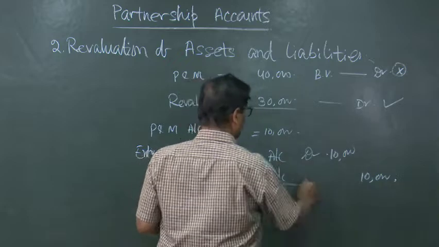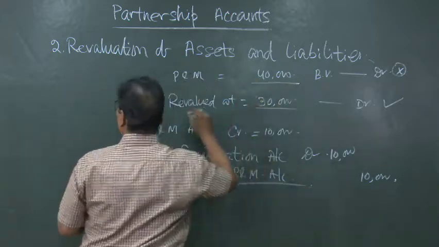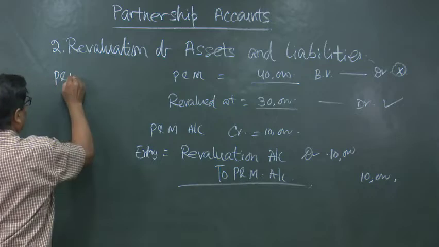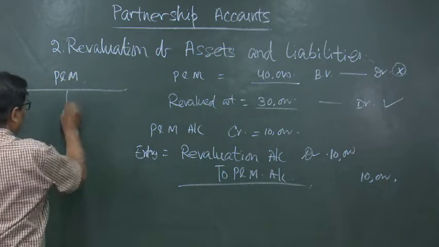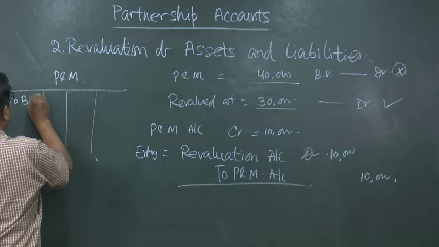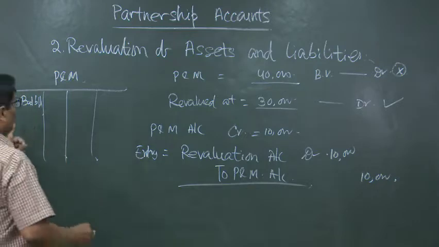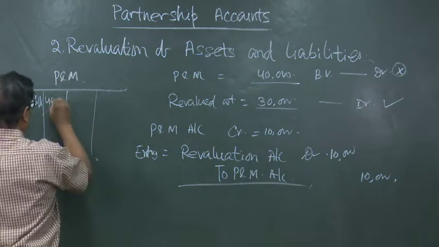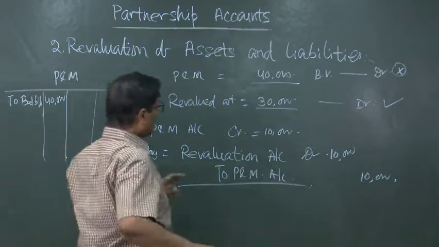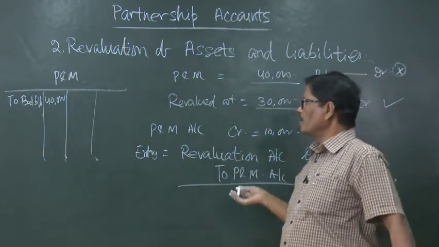What is the result? What is the effect? The effect is 40,000 debit your plant and machinery account, which was shown to balance brought down, it was 40,000. Now the current valuation is 30,000. That means it has to be reduced by 10,000.